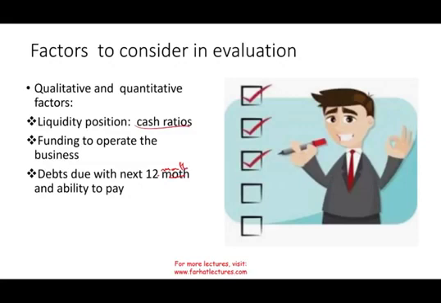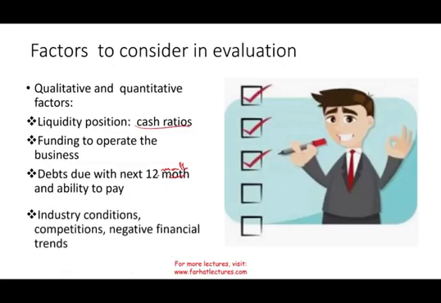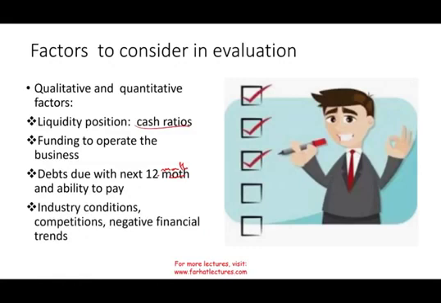Also, you would look at non-quantitative, like qualitative, factors, like industry condition. Is your industry deteriorating? Well, you're going to be in trouble. Do you have competition that's really eating your lunch? You're going to be in trouble. Do you have any negative financial trends overall? Are sales going down constantly? Your profit is going down. You're being squeezed. Your cost is going up. Negative financial trends. You would look at all of those.